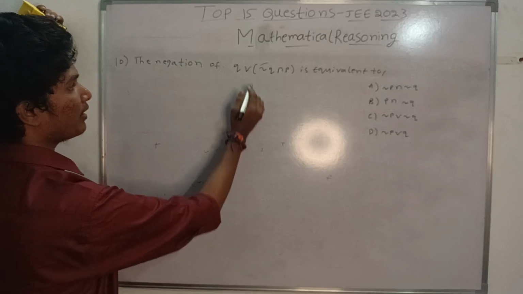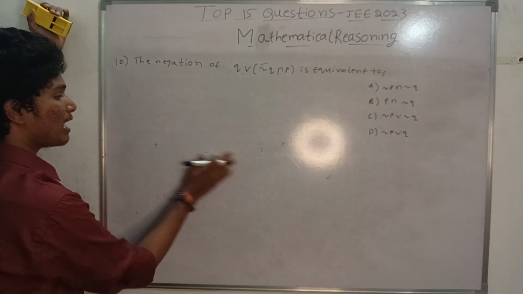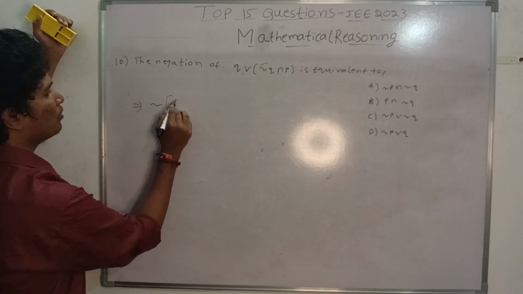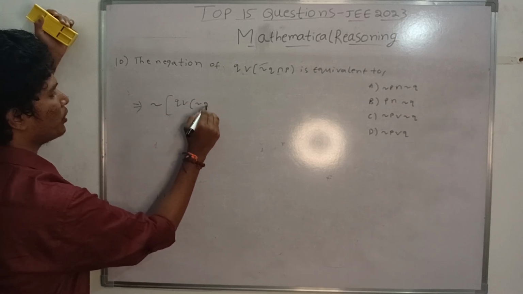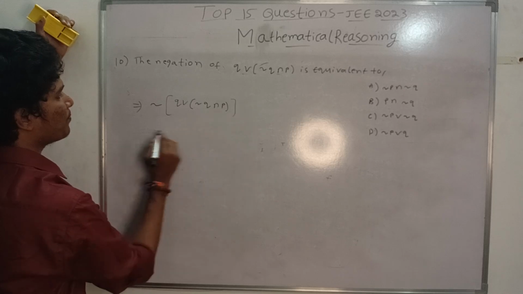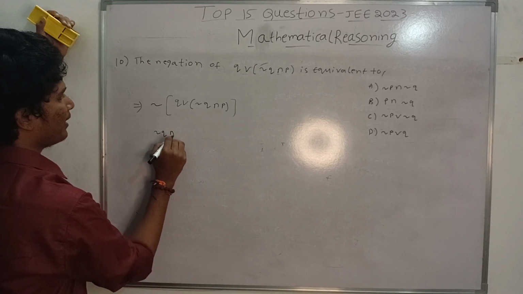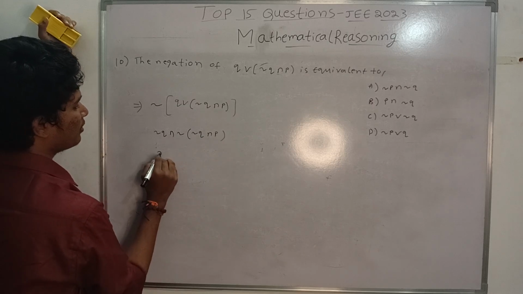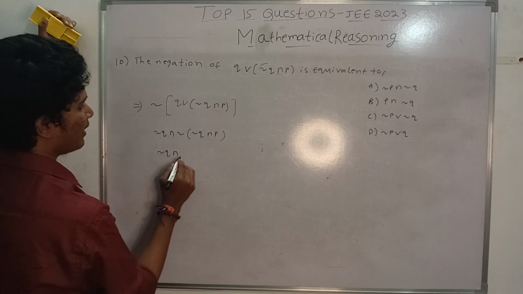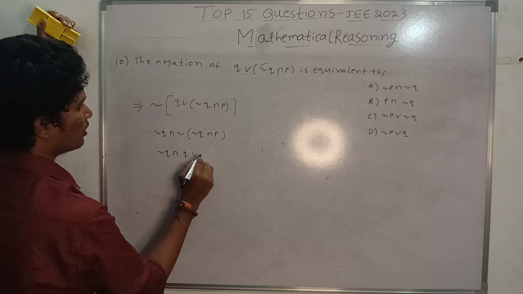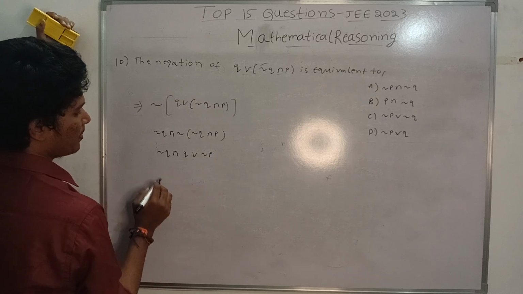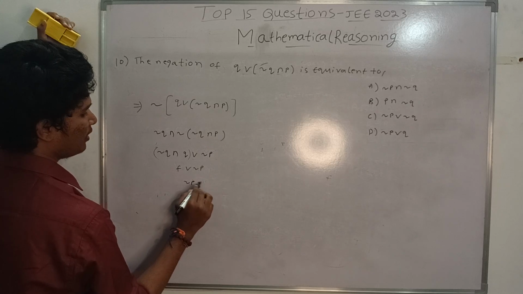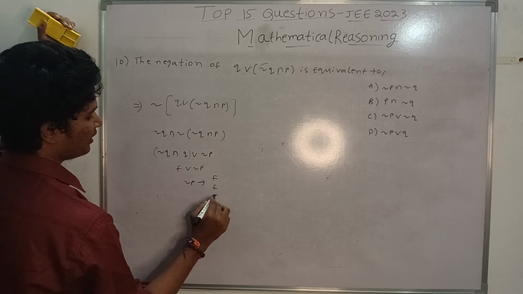There can be an error here, and you have to check a question very carefully. Negation of Q or (not Q and P). Negation Q and not of (not Q and P). Negation Q and (Q or not P). This is false, false or not P, that is not P only, not P as FFTT.